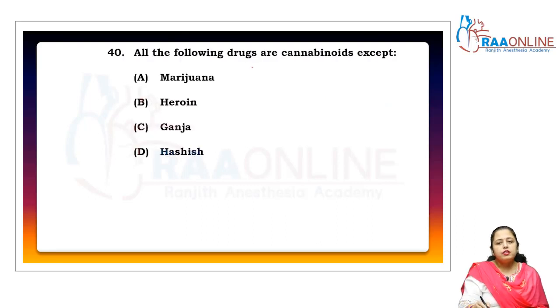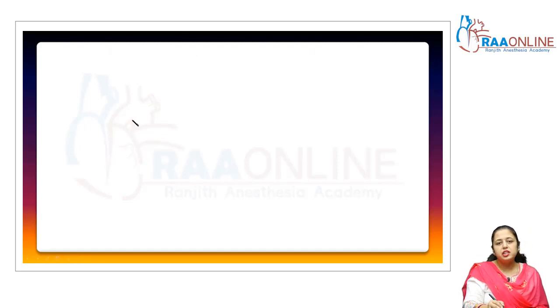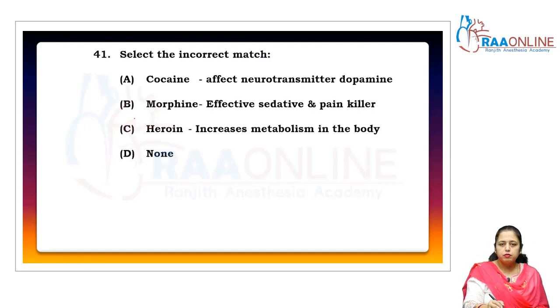All of the following drugs are cannabinoids, except: we know that marijuana, hashish and ganja are cannabinoids, but heroin is an opioid, right? So the answer is B. Which is called smack, chemically it is diacetyl morphine, right? Now come to the next.